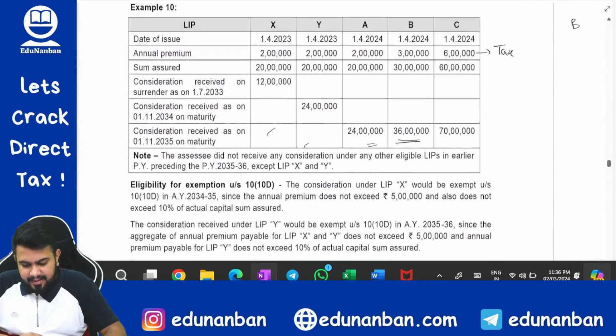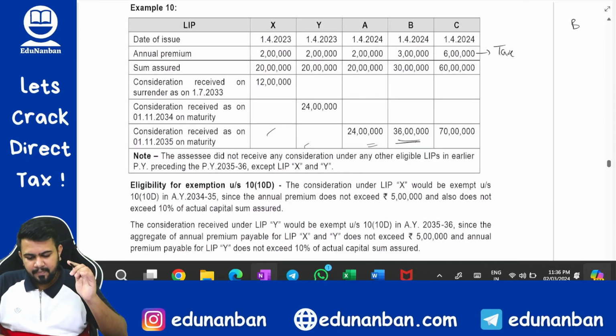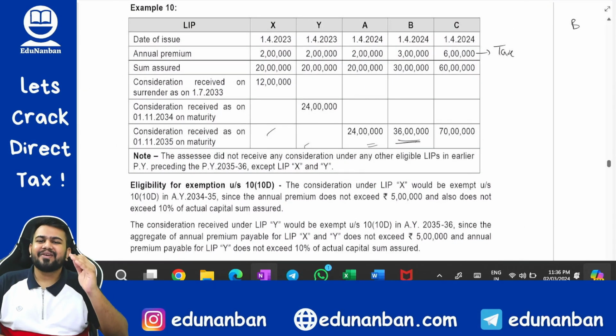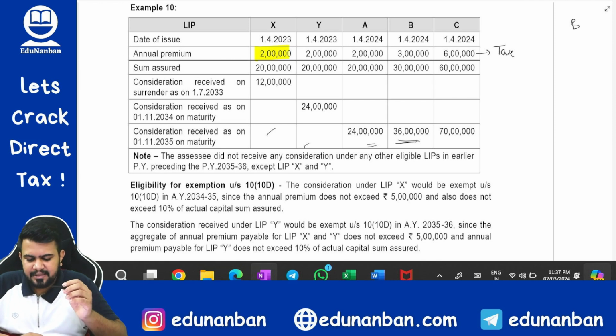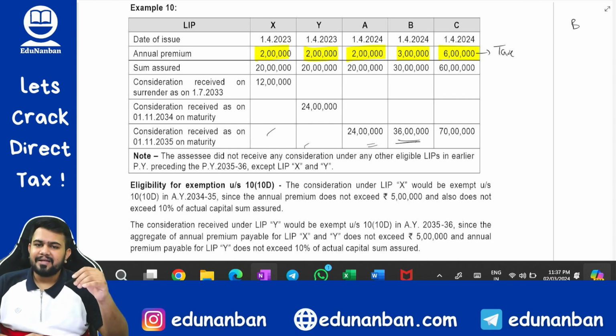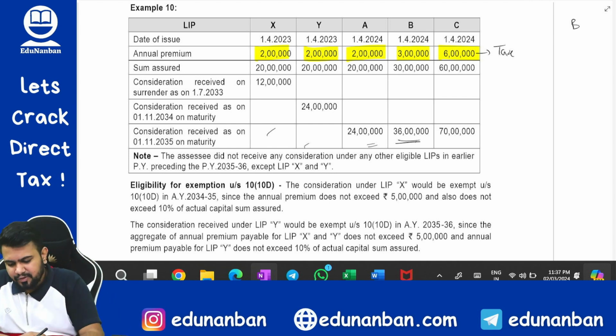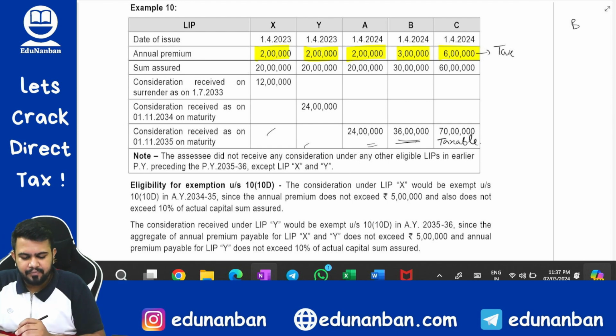Now see, 10th example, there are 5 policies and all the policies are issued on or after 1/4/2023. For the first policy, is it within 10%? Answer is yes. Is it within 5 lakhs? Yes. Next also within 10%? Yes. Within 5 lakhs? Yes. Third one also within 10% within 5 lakhs. Fourth one also within 10% within 5 lakhs. Fifth one is within 10% but not within 5 lakhs. So this 70 lakhs maturity amount is definitely going to be taxable, right?